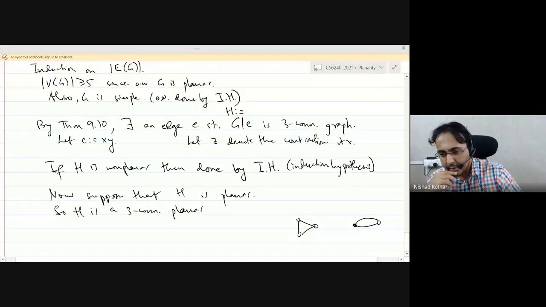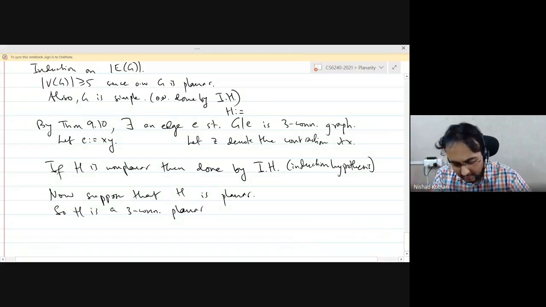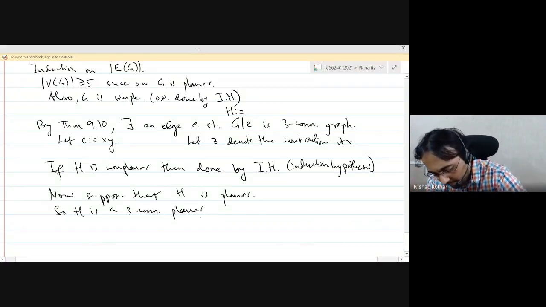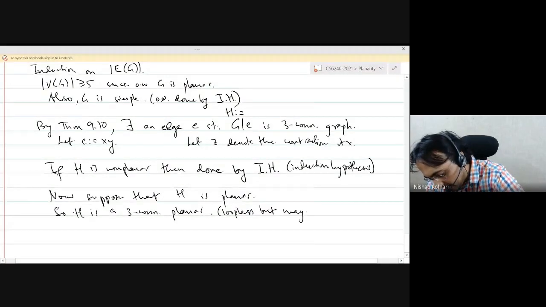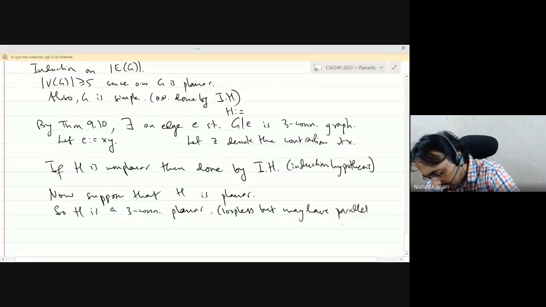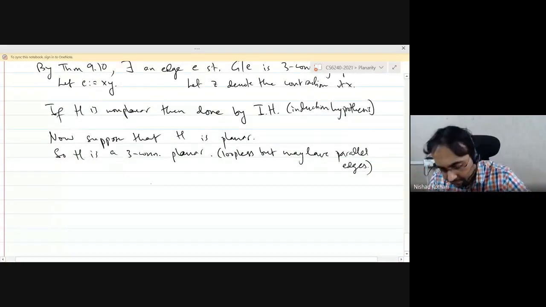So loops won't be there, but it might have multiple edges. But as I said, we don't need it. It is loopless, but may have parallel edges. We won't be bothered by it. What we know is that it is a three connected planar graph.